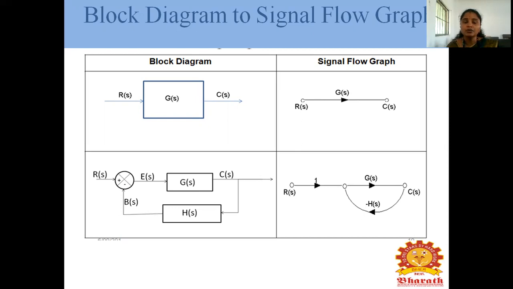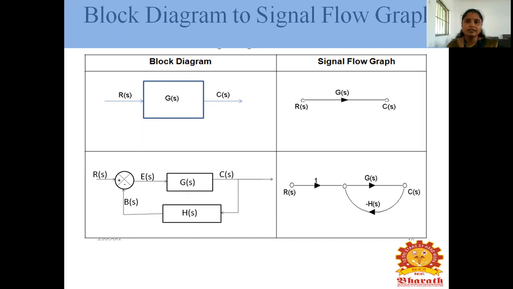How to represent the nodes? The first node is the input point, another is the summing point, and another is the output. Now how to connect the feedback loop to the summing point, the second node? In the last node, the output is connected to the summing point, so minus H of S.